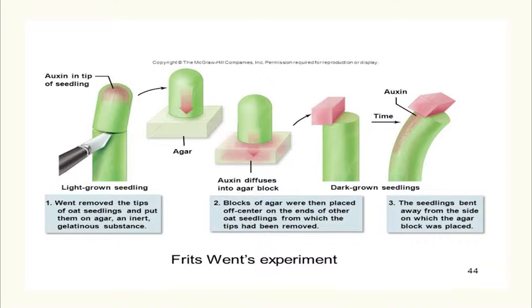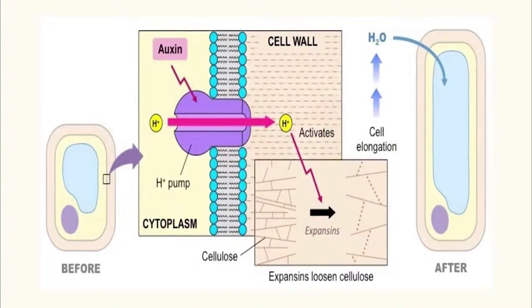And this produced the acid growth hypothesis, which provides an explanation of how auxin causes cell wall expansion. Auxin causes responsive cells to actively transport hydrogen ions from the cytoplasm into the cell wall, and you can see them right here. The auxin comes in at the receptor and stimulates it. As a result, this pumps the hydrogen ions into the cell wall, which loosens up the cellulose and reduces the pH for the enzyme to work. The enzyme basically breaks down the cellulose, and as a result, you have cell elongation from the auxin, and it's really due to auxin.